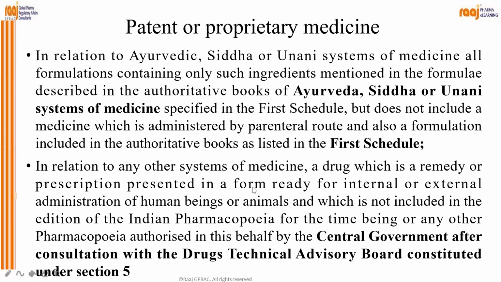Okay, and in relation to other system of medicine, drug which is a remedy or prescription presented in a form ready for internal or external administration of human beings or animals, and which is not included in the edition of Indian Pharmacopoeia for the time being, or any other pharmacopoeia authorized in this behalf by the central government after the consultation with the Drugs Technical Advisory Board, DTAB, what we call it as, constituted under section 5.